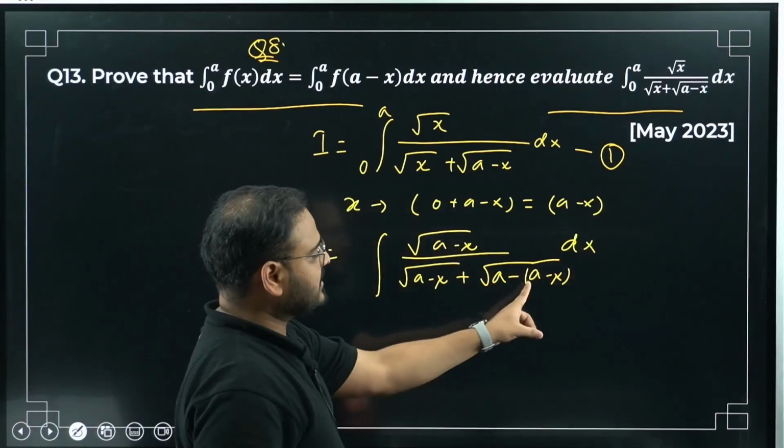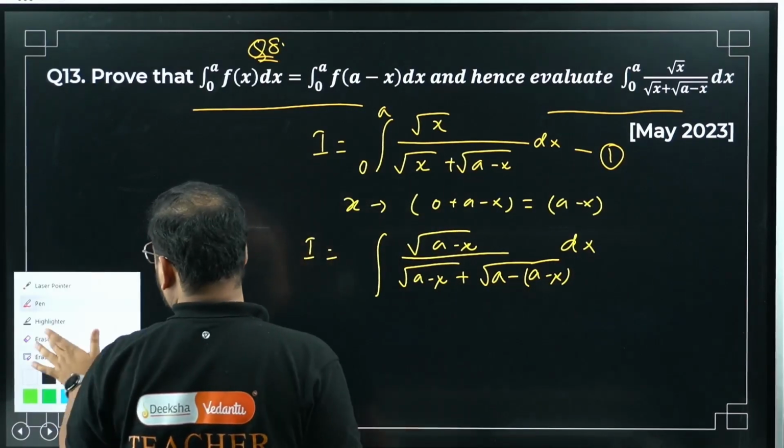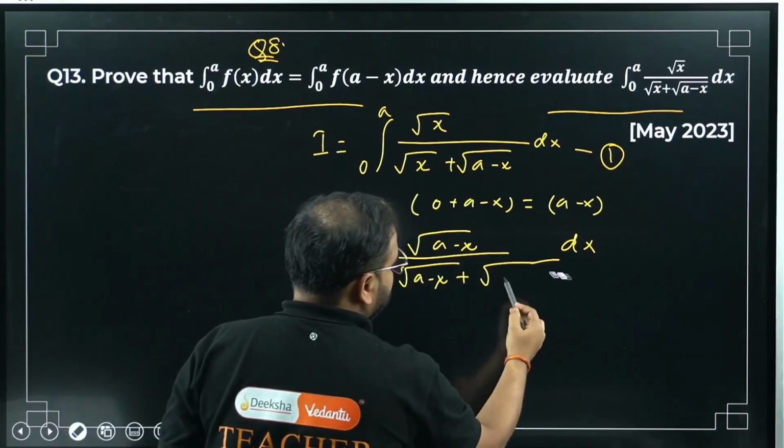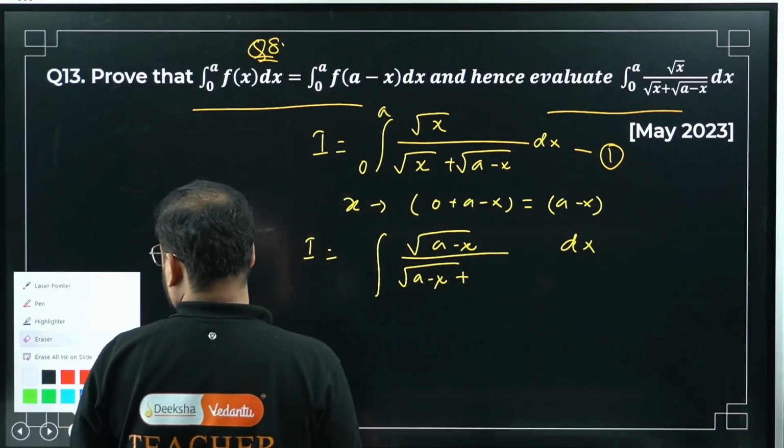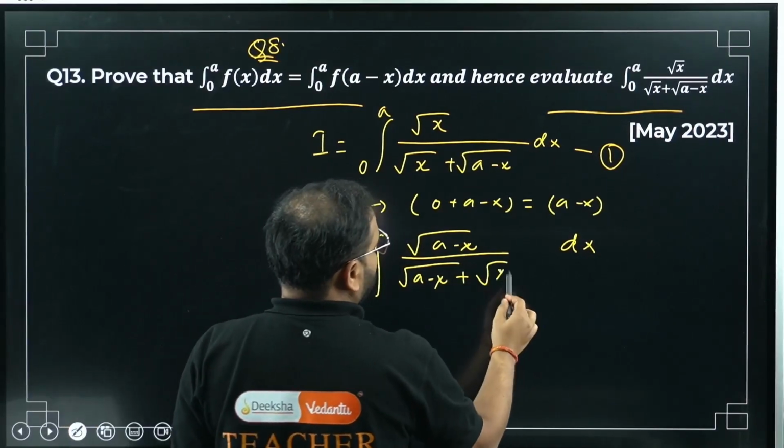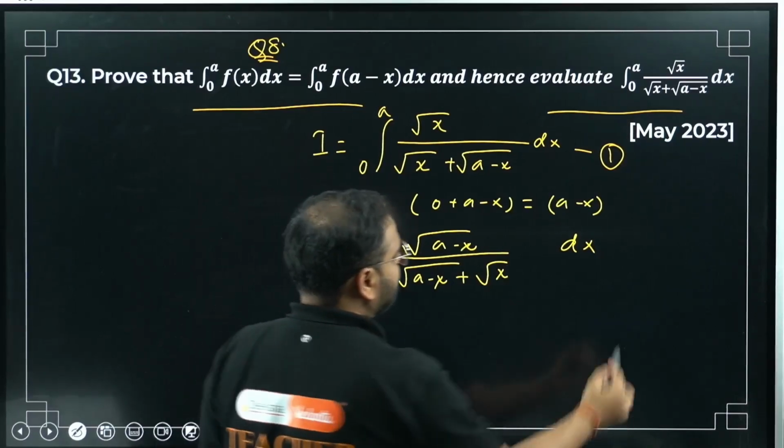A minus a will cancel and I'll have plus x. This is my equation number 2.